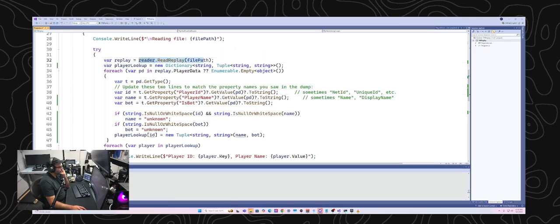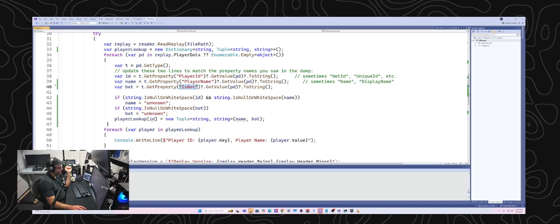So let's go ahead and look at it. I'm going to open up the replay file and create this dictionary, which is all of the players in the game with their name, their ID, and whether or not they're a bot. I need to get all that data up front because the elimination data doesn't actually have that in there. So I'm extracting the player ID, player name, and bot status, and putting that in a little bit of a spreadsheet.